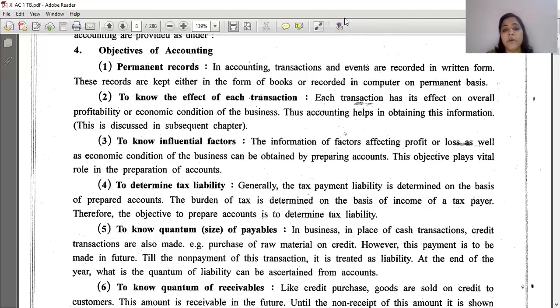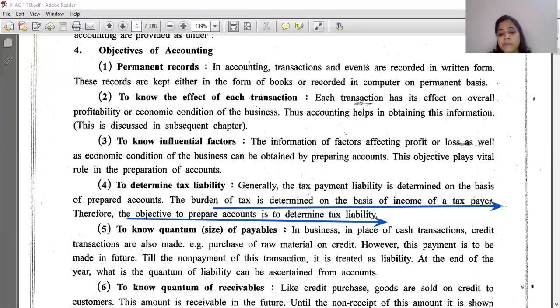See, I had told you, whether your parents are doing business, small or big, everyone is preparing accounts. Yes or no? So, what tax are they going to pay? That can be known only through preparing the final accounts. Each and every company, each and every businessman prepares this account, and from that income they pay the tax. Therefore, the objective to prepare accounts is to determine tax liability, right? The burden of tax is determined on the basis of the income of a taxpayer.